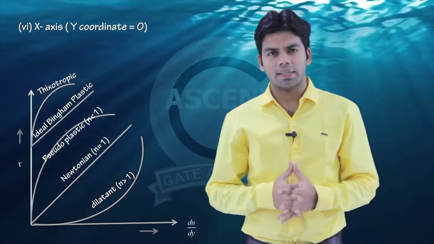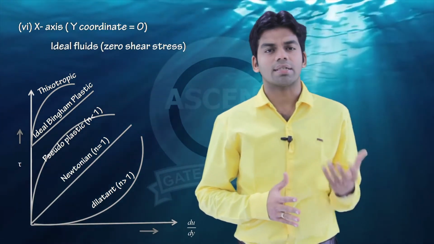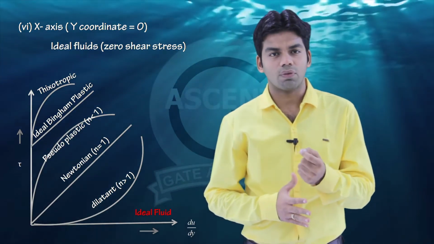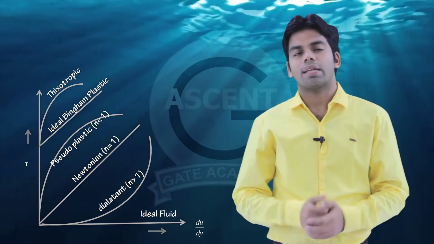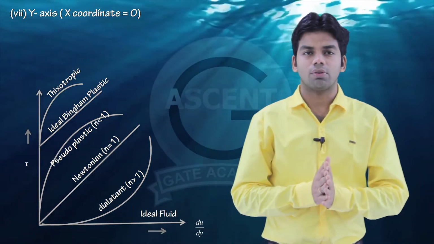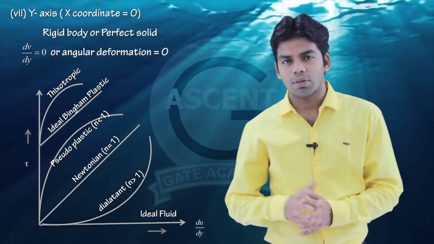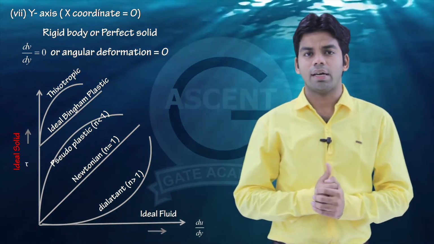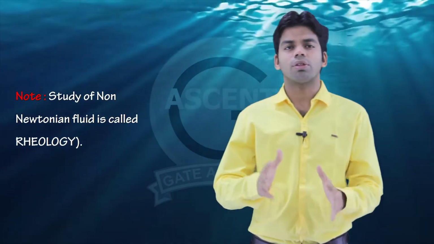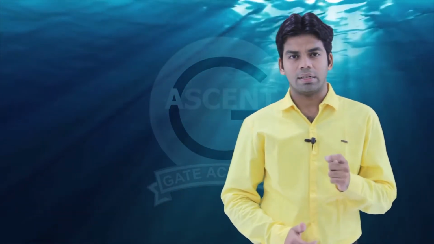Next is the x-axis. X-axis means the y coordinate is 0, that means the shear stress is 0. This is possible only in the case of an ideal fluid. So the x-axis of this graph represents the ideal fluid. Next is the y-axis, that means the x coordinate is 0. X coordinate 0 means the rate of shear strain is 0. This is possible only in the case of a rigid solid, ideal plastic. And note one thing, that the study of non-Newtonian fluids is called rheology.